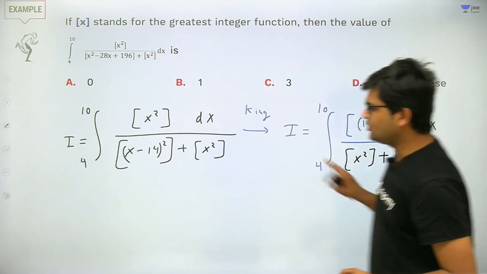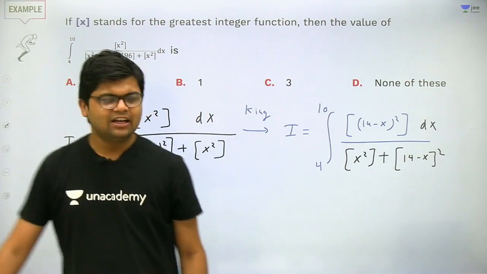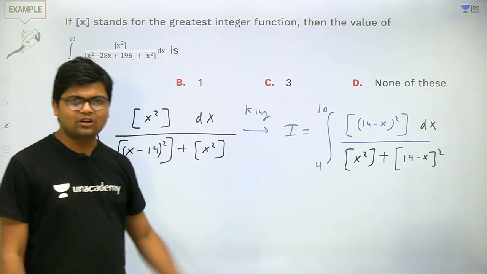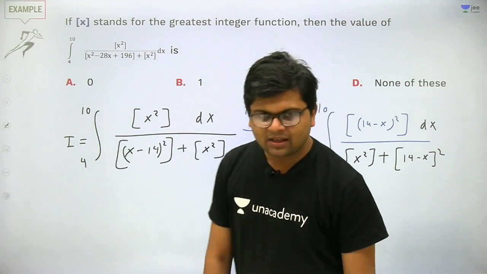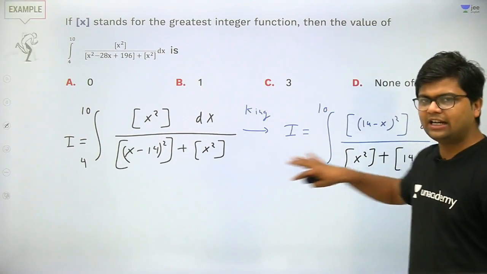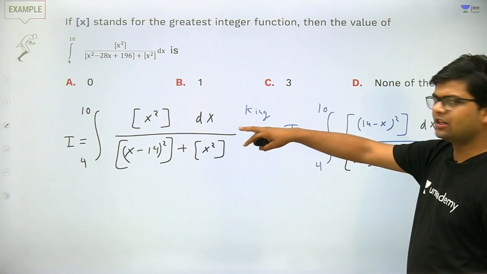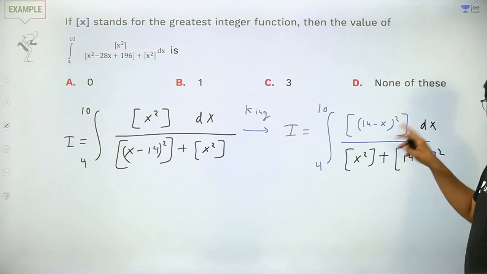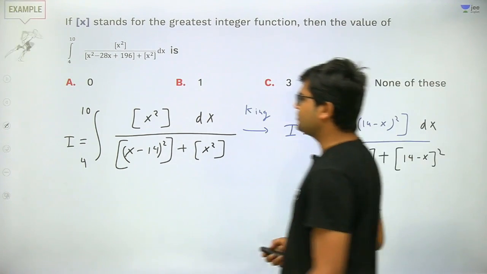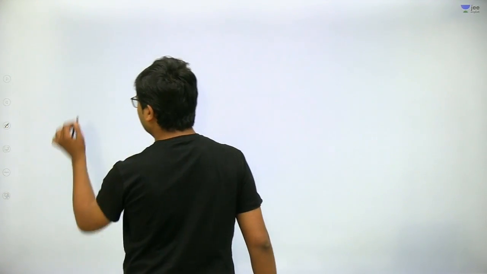Now in these two integrals, the denominator is the same, so if I add them, that will become very easy. Once you add these two, the numerator will become greatest integer of x square plus greatest integer of 14 minus x square. So it will become the same as the denominator, and they will cancel out each other.